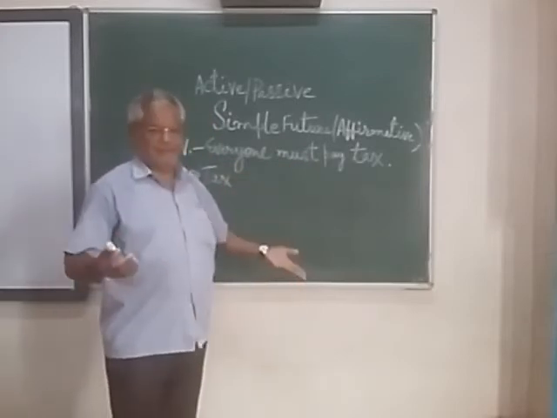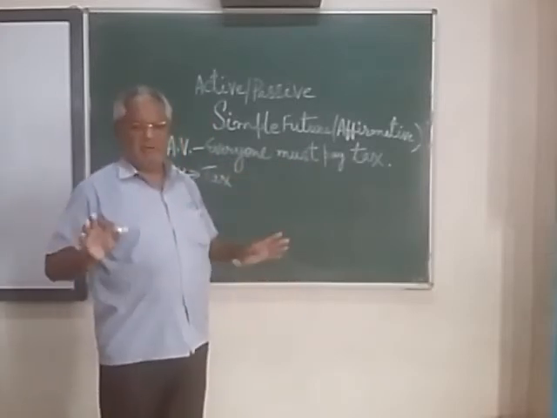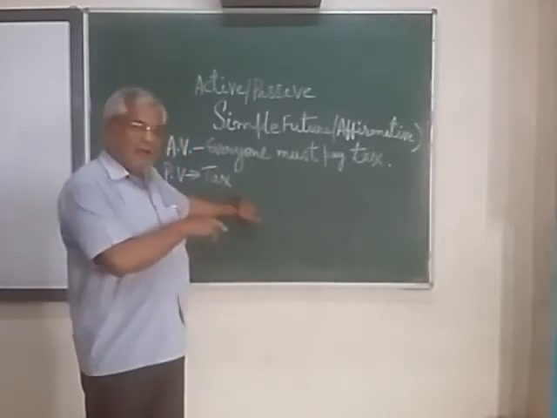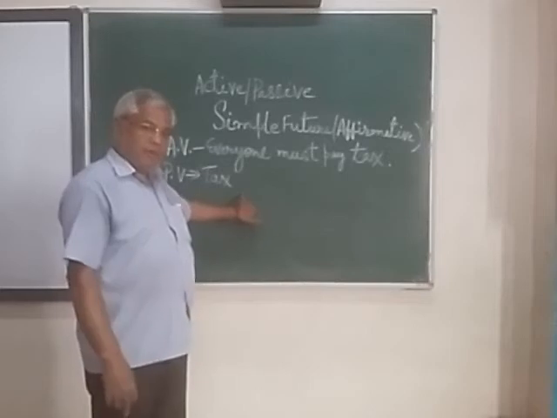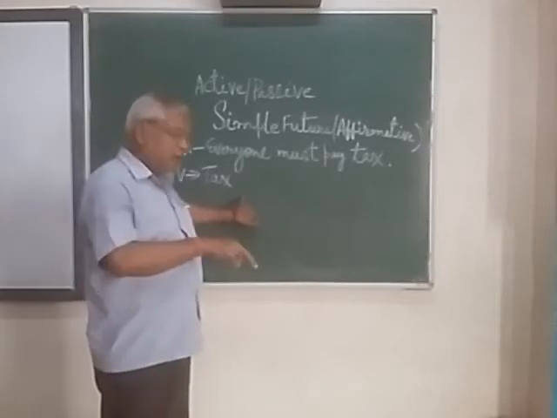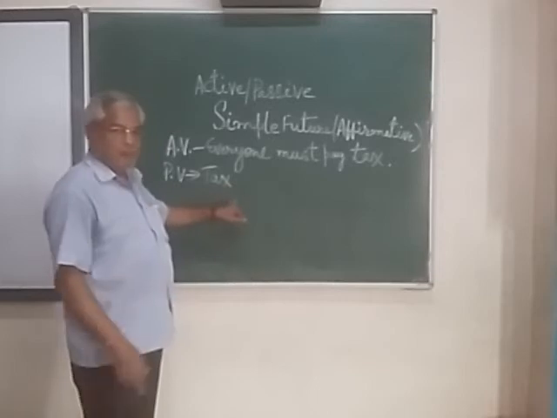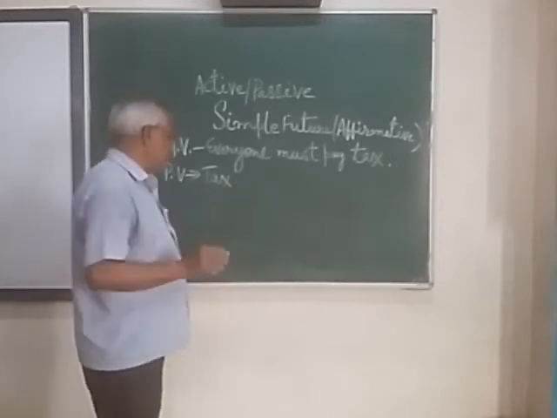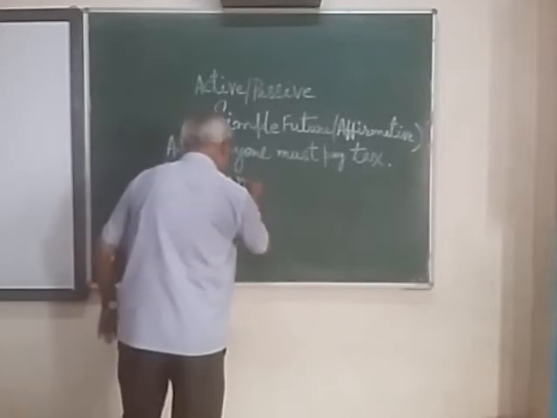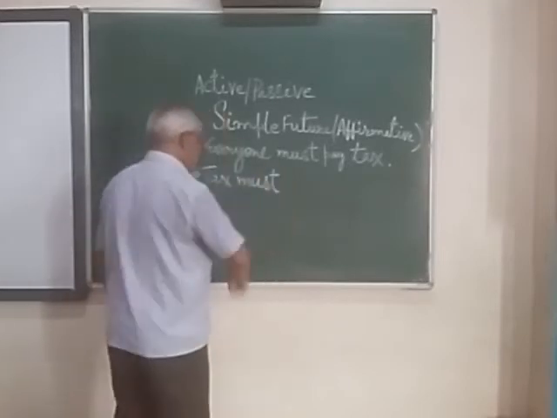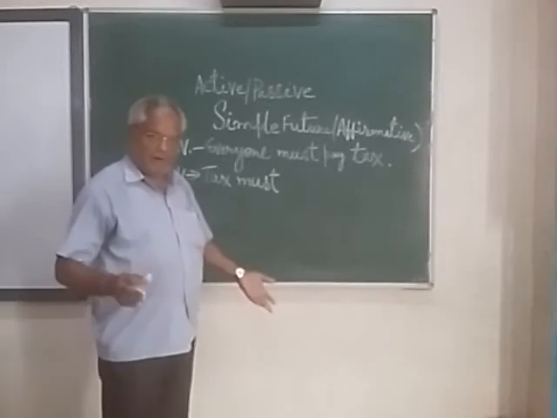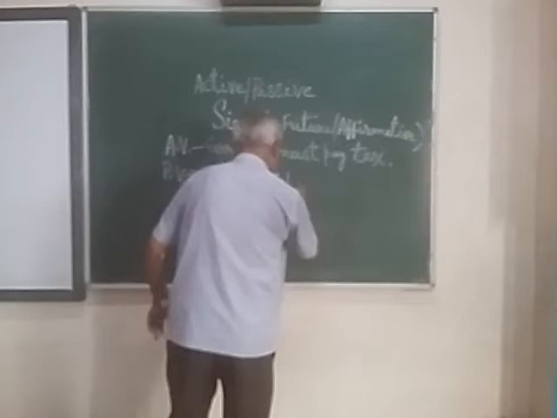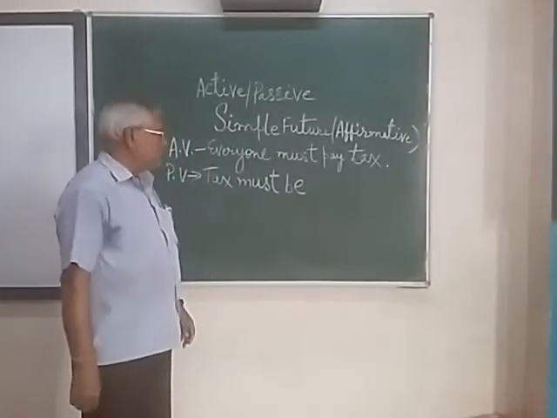Whatever the modal is, it need not be changed. If it is would, you will also have to write would in passive voice. If it is could, then the same word could should be written in passive voice. So modals need not be changed. So must. And along with the modal, another word that is be, B-E. It should be: tax must be.